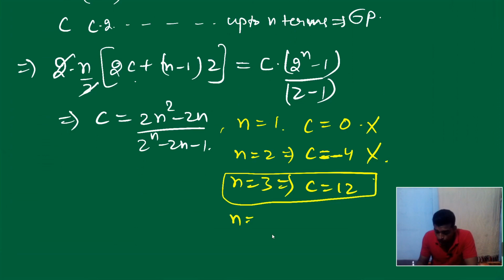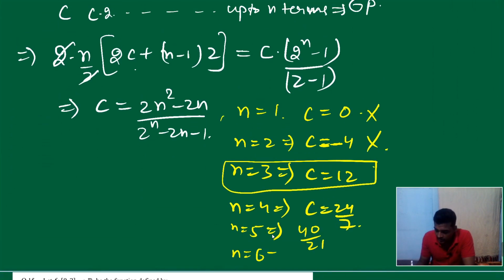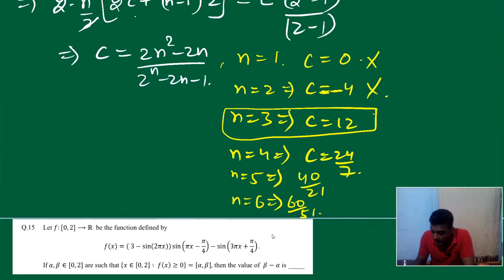If you substitute n equal to 4, you will get C equal to 24 upon 7. If you substitute n equal to 5, you will get 40 upon 21. If you substitute n equal to 6, you will get 60 upon 51. And if you substitute n equal to 7, you will get 84 upon 113.